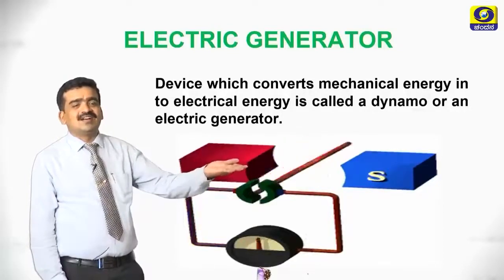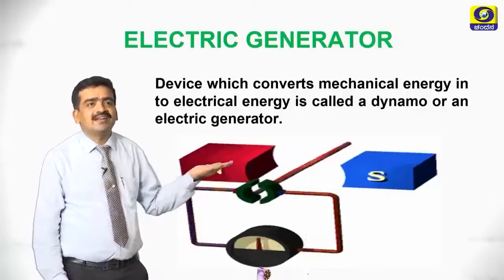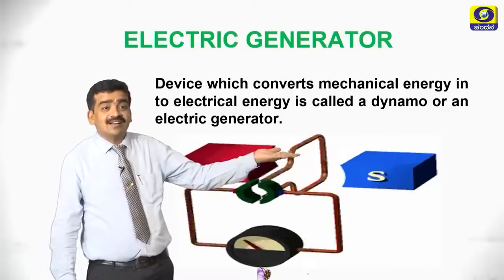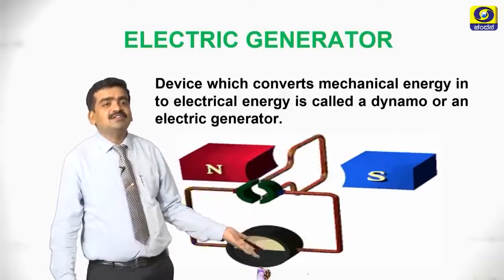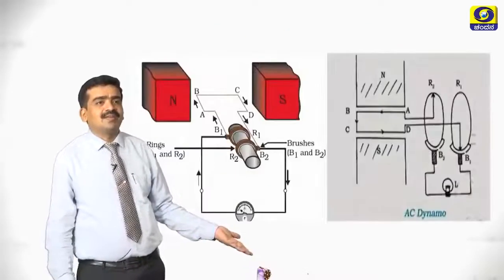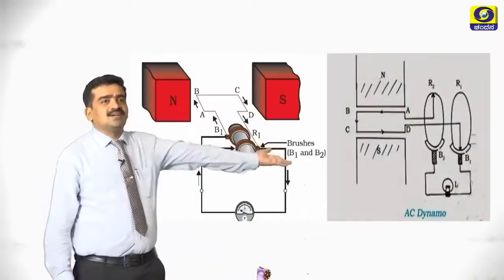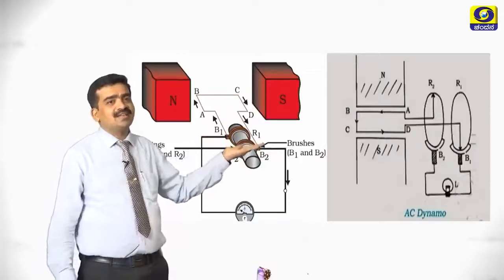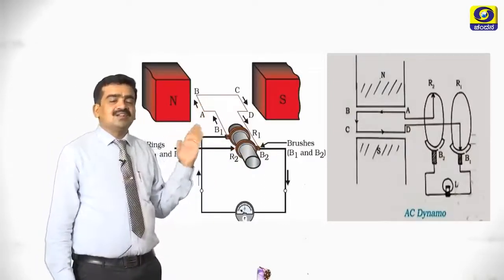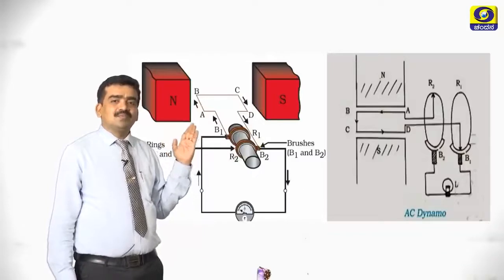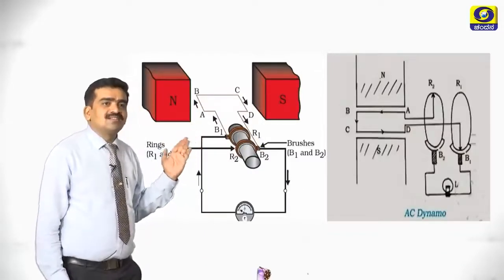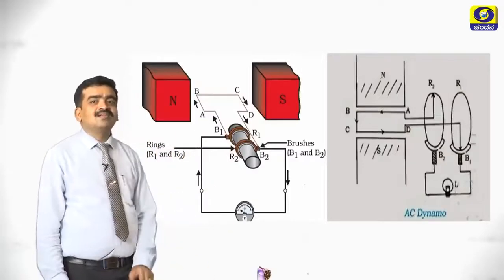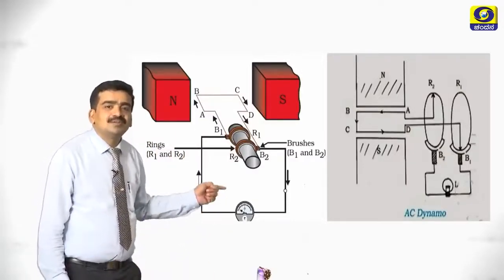Here I am showing you the animation of the electric generator. We have to provide mechanical energy to this rectangular coil and we can notice the induced EMF with the help of a galvanometer. See, these are two different diagrams for the electric generator. You can write any one of the diagrams in the exam. The construction of the generator is similar to that of the motor, but the only difference is that in the motor we use a battery in the external circuit, but here we are using a galvanometer to identify